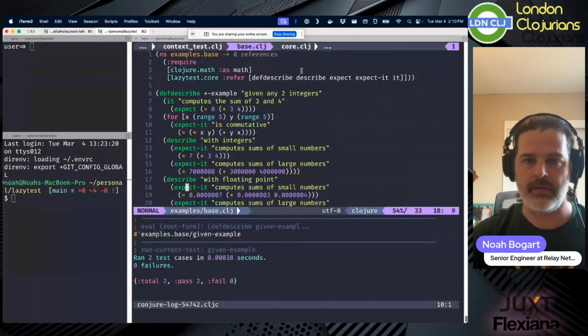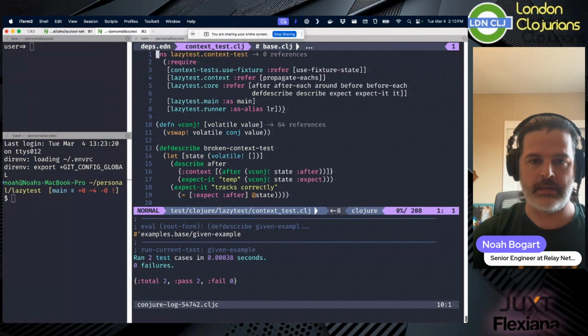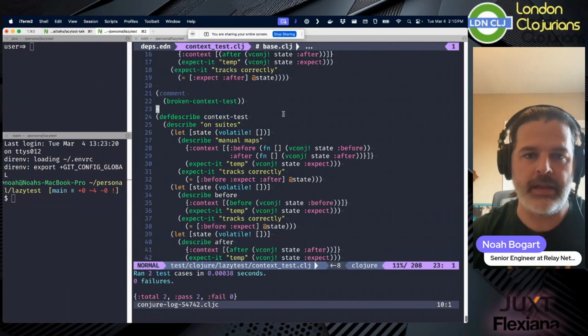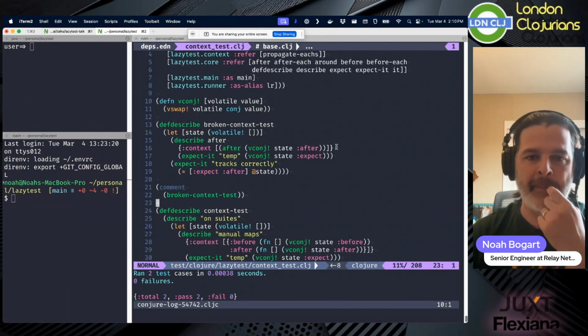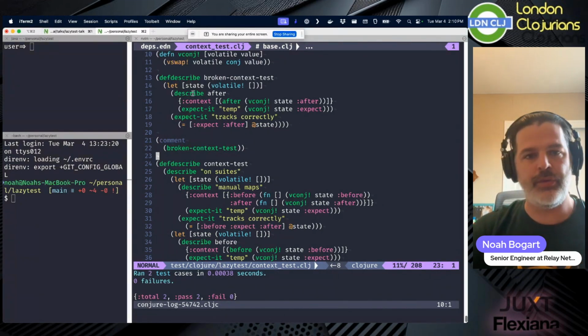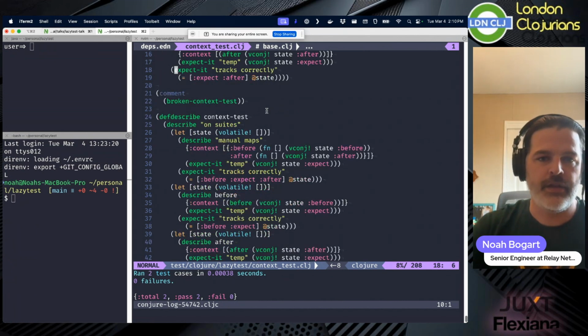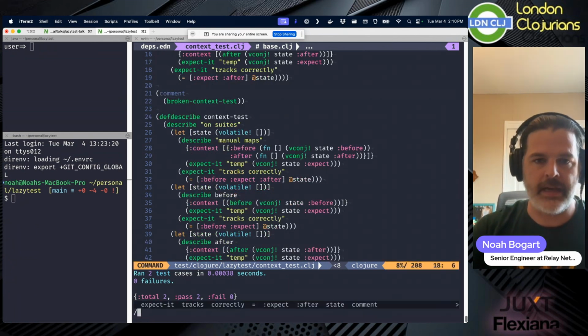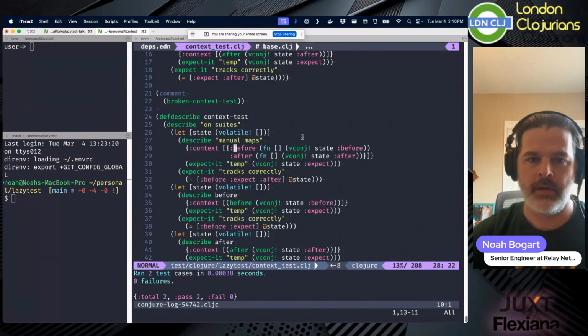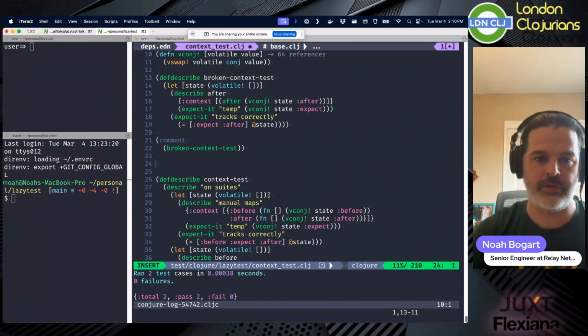Where's the context? So with this context, you can attach contexts to each of these describe blocks. So I might say before. Let's just create a new one.